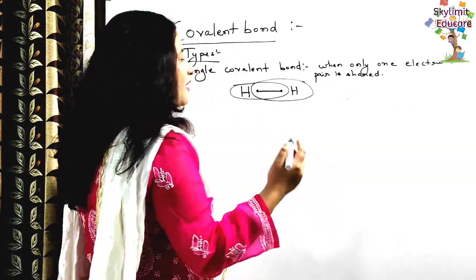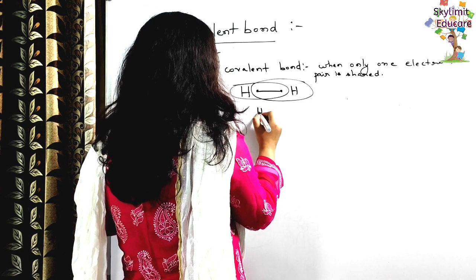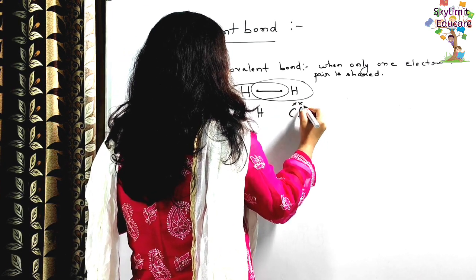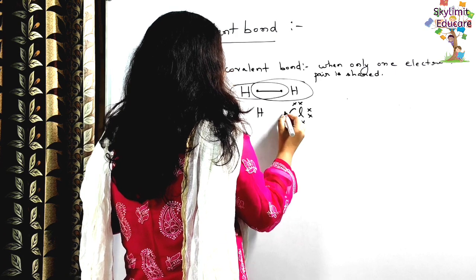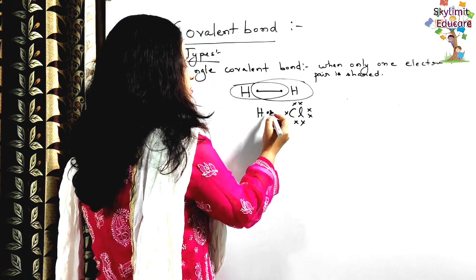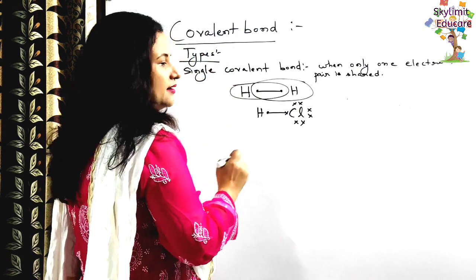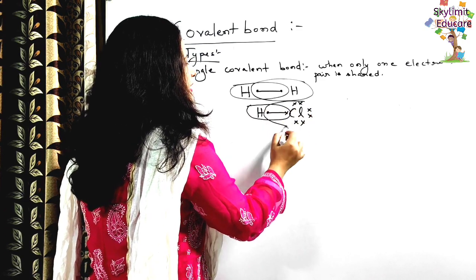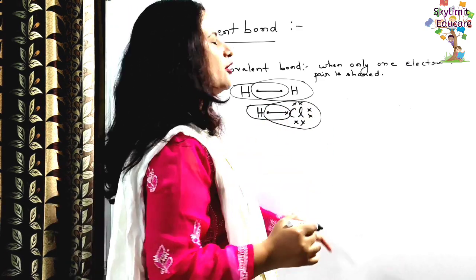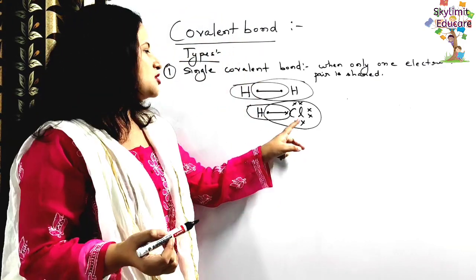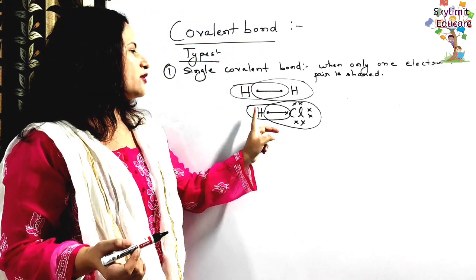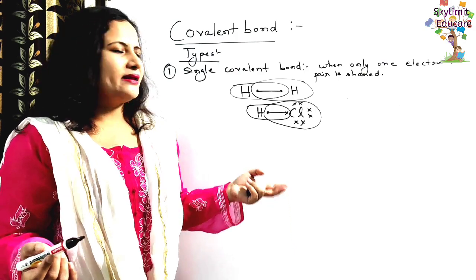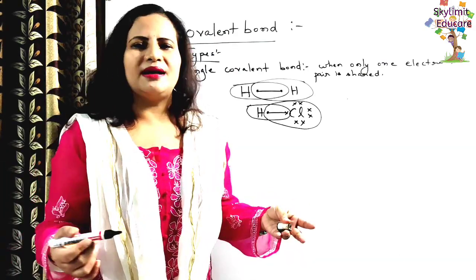Now we can take the example of hydrogen chloride. Okay, hydrogen chloride also you can see. Chlorine has 7 valence electrons. Hydrogen has 1 valence electron. So this single bond is there. Yes. So hydrogen gets 2 electrons. Chlorine also gets 8 electrons. So this is called mutual sharing of electrons. Each atom is contributing. Chlorine contributes 1 electron. Hydrogen contributes 1 electron. And this type of bond which is formed is called a covalent bond.